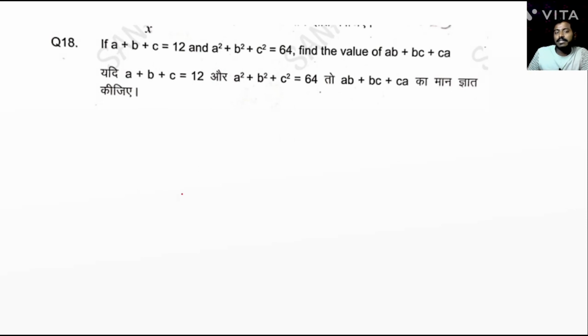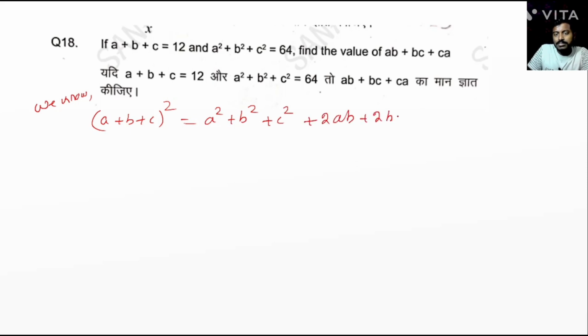If a plus b plus c equals 12, okay, so in this type of question we first write down the formula: a plus b plus c whole square is equal to a square plus b square plus c square plus 2ab plus 2bc plus 2ca. Yes or no? We can put a plus b plus c equal to 12, so 12 square is 144. In place of this we put 64 plus 2 into ab plus bc plus ca.